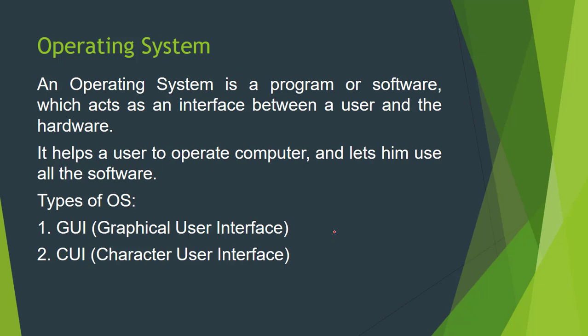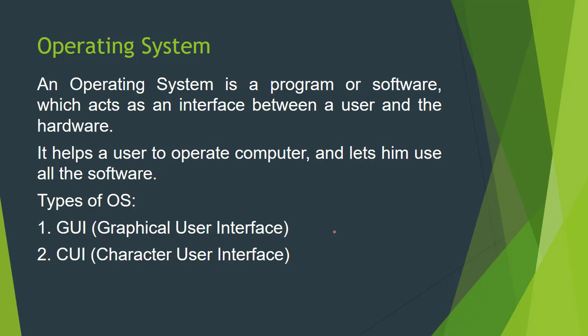Now let's begin. An operating system is an interface between the user and the hardware. Generally, when we operate our computer, we have to use this operating system as an interface. This interface provides you some icons, buttons, and tools through which you can work with any application in your computer system.